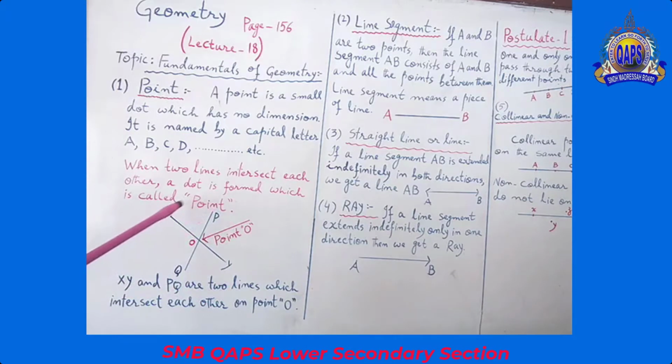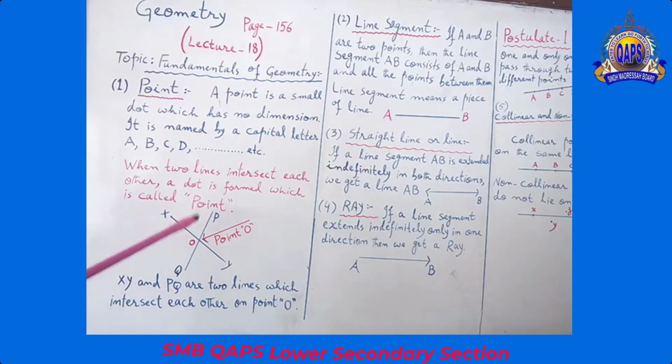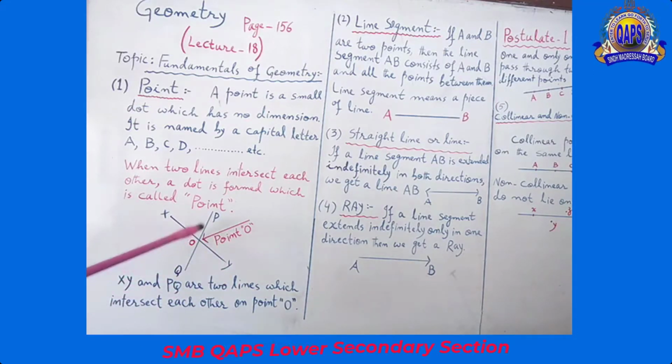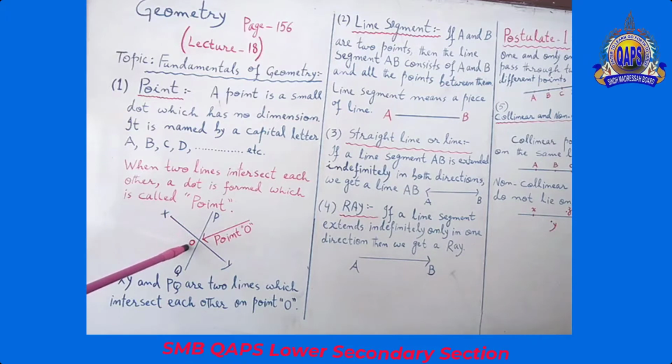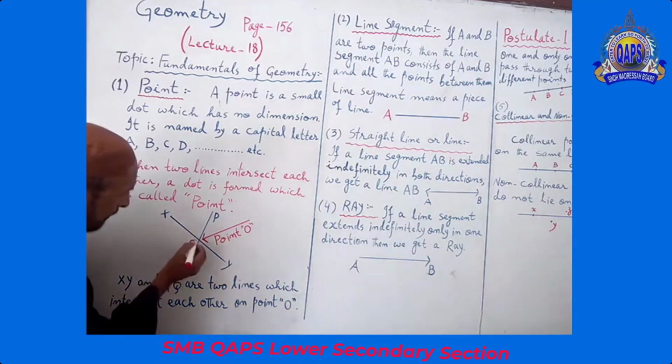See, two lines. Line XY, line PQ. These two lines intersect each other on a point O. So, this is the point over here. This is the point, see?